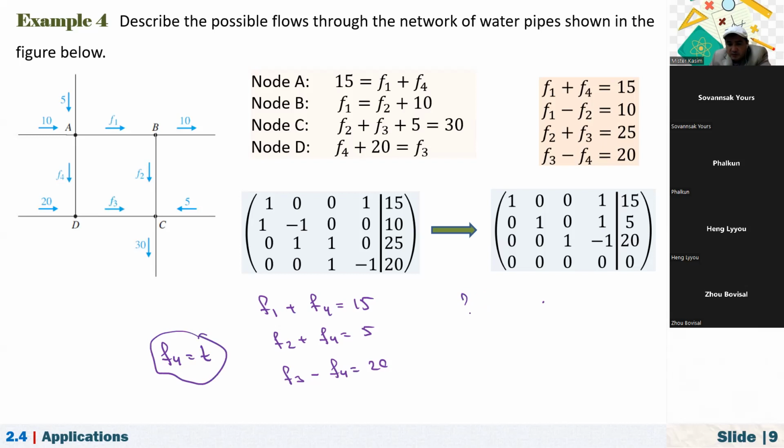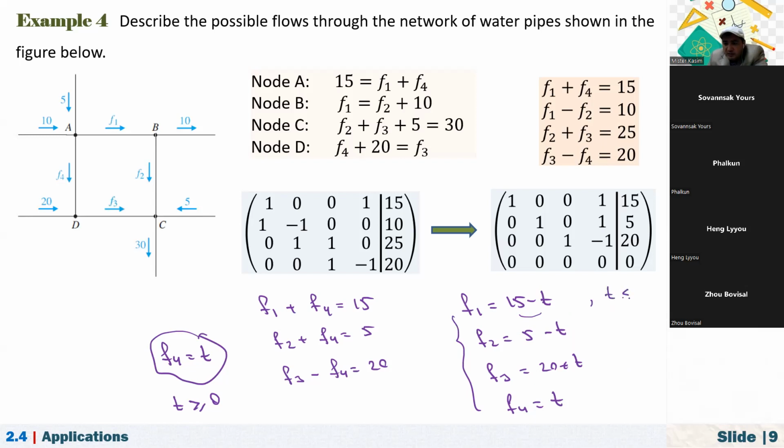F1 equals 15 minus t, F2 is equal to 5 minus t, and F3 is equal to 20 plus t. And how about F4? F4 is equal to t. Since we are talking about flow, we know that t is greater than or equal to 0. Now we can simplify this domain much further, because 15 minus t should be greater than or equal to 0. That means t should be less than or equal to 15. Otherwise, it will be negative.